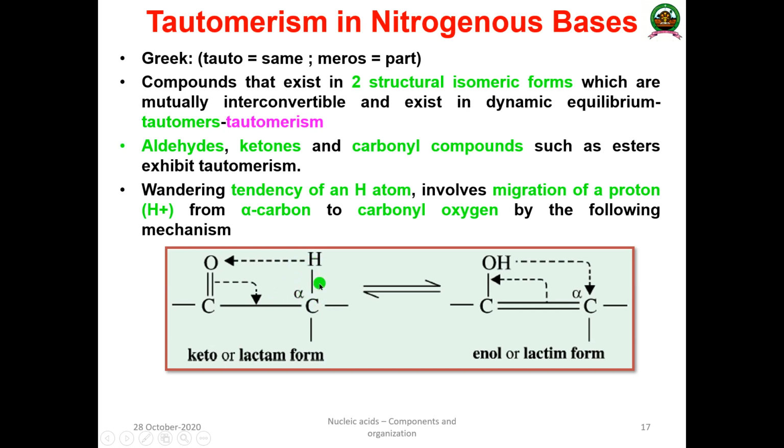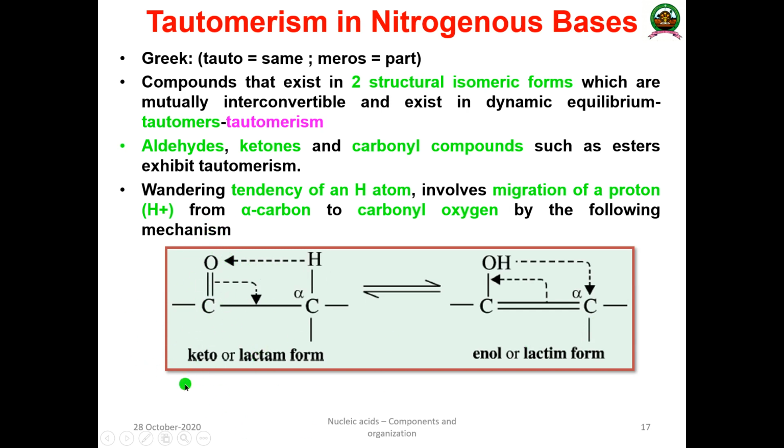From this alpha carbon atom, the hydrogen migrates towards this carbonyl oxygen, C double bond O. The hydrogen breaks away and moves towards this oxygen, and due to that reaction this becomes a hydroxyl group. Then once H is here, the bond shifts in this direction, and you can see C double bond C.